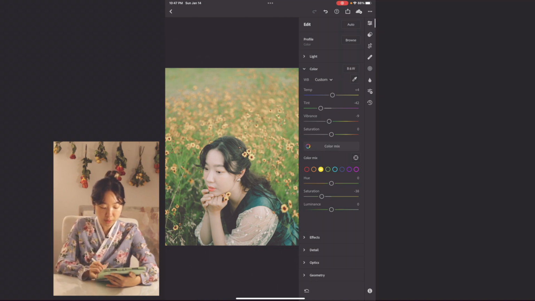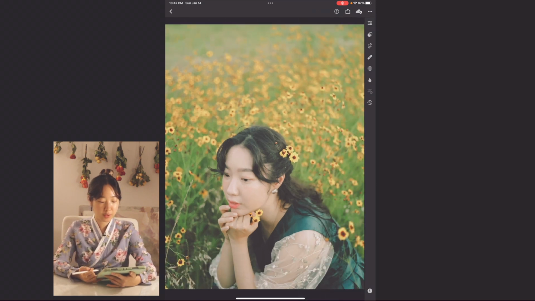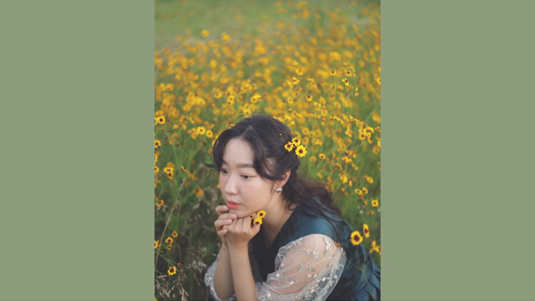And I'm going to go to yellow, and I see the saturation's a little bit less, but I'm going to pull it up just a little bit because the flowers are yellow and it'd be great if it's a bit more yellow than what it is. And this is the edit of the Camellia number 1.